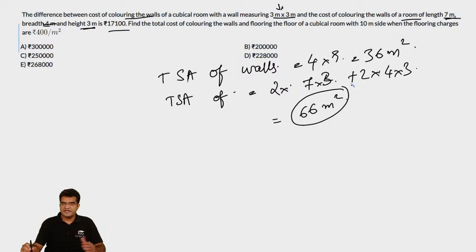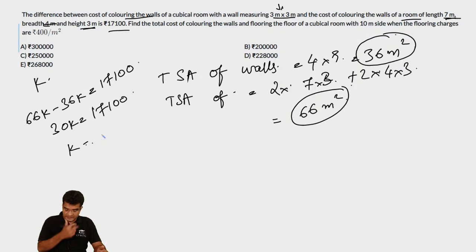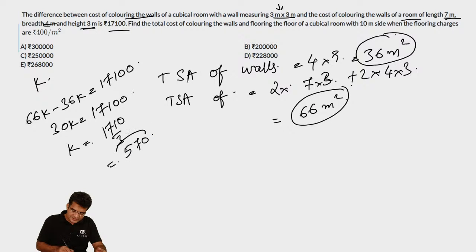So for the cuboid, the area that is painted is 66 meters square, and for the cubicle room, the area that is painted is 36 meters square. If the cost of painting 1 meter square is say K, the difference in the two costs will be equal to 66K minus 36K. This we are told is equal to 17,100. This would imply that 30K is equal to 17,100, or the value of K is equal to 17,100 divided by 30, which will come to 1710 divided by 3, which is equal to 570. This is the cost of painting 1 square meter.